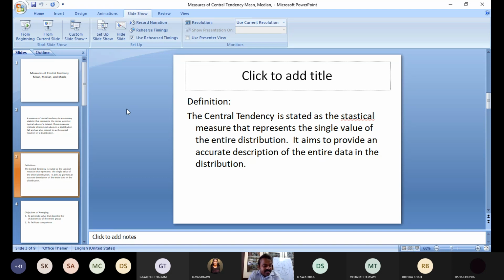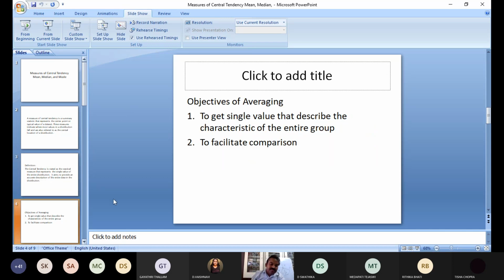I think you already studied this measurement of the central values in your 10th class. You studied or not? Yes, sir. Okay, right. Now, what is the main objective of this averaging? To get a single value. I didn't ask you the percentage of each subject. You told me 97. So it is a single value of your entire distribution. I know because your average is 97. Out of the total marks, your percentage is 97.